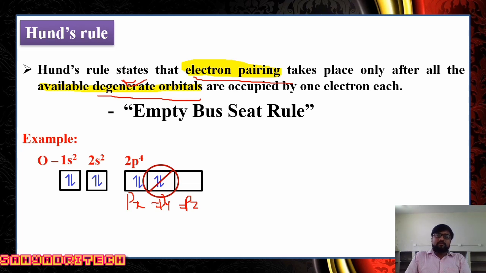But what if the distribution is 2px2, 2py2, 2pz0? There is no electron in the z orbital.